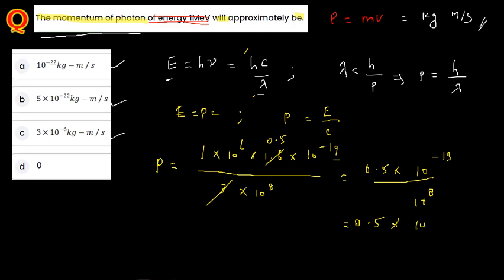So 0.5 into 10 to the power minus 21, that is 5 into 10 to the power minus 22. The unit here is kilogram meter per second. So the answer in this case is 5 into 10 to the power minus 22 kilogram meter per second.